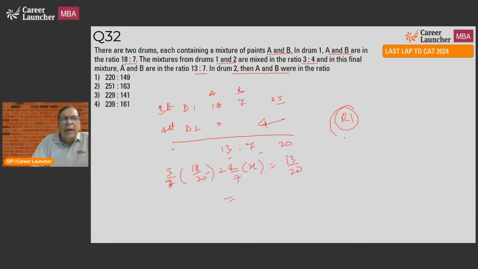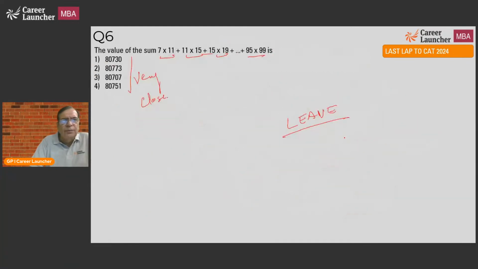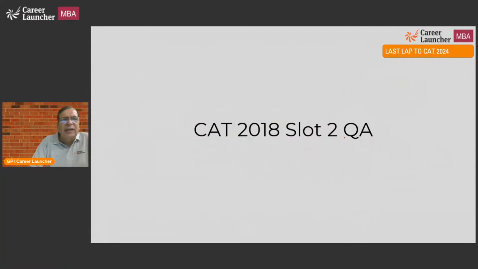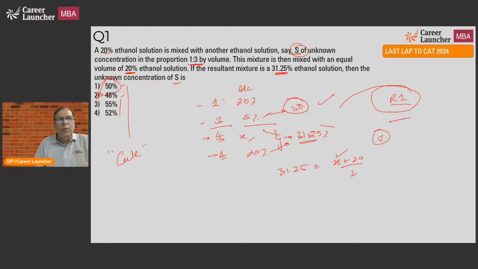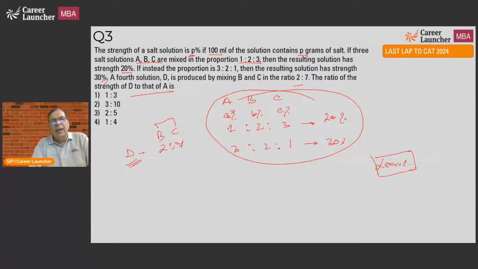Now very quickly I'll go back and we'll count how many round 1 questions there are at least out of these 32, or how many questions you should have definitely done in round 1. Definitely a round 1 question, question number 1. Okay, so round 1 question is this one. 1. This again is a round 1 question. These are your basics of simple interest, compound interest. Just because it's a lengthy question does not mean you should not attempt it. So 2 questions. This is a question which we said we should be leaving because too much data, too much work required, and no clear, immediate way of understanding how to go about doing it.